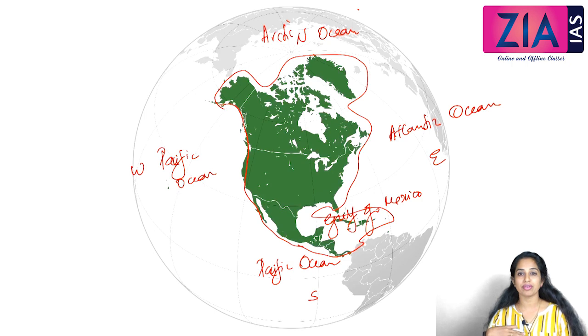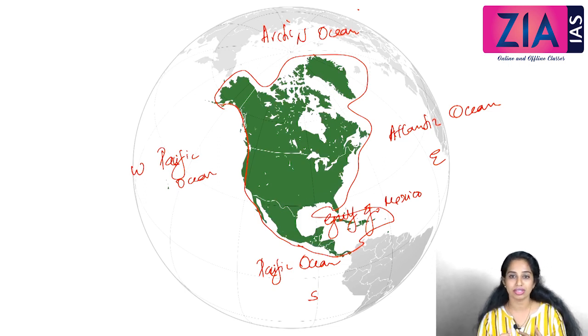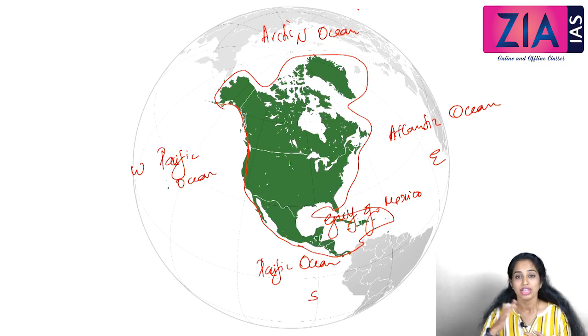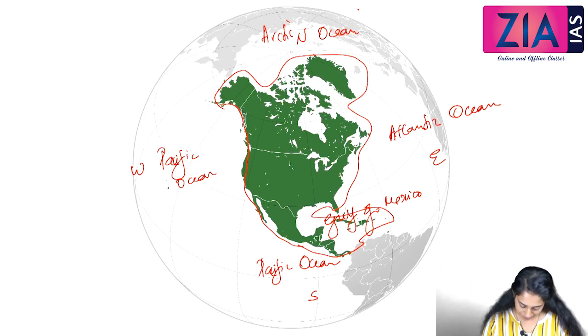So these are the different oceans that are surrounding the North America. So North America is surrounded by 3 to 4 different kinds of oceans. Even though all oceans are connected, the nomenclature is done for different oceans depending upon different locations. Towards the northern part of North America, it is Arctic Ocean. Towards western side, we have Pacific Ocean. Towards eastern side, we have Atlantic Ocean. Towards southern side, we have again Pacific Ocean. Towards southeastern side, we say it is the Gulf of Mexico.